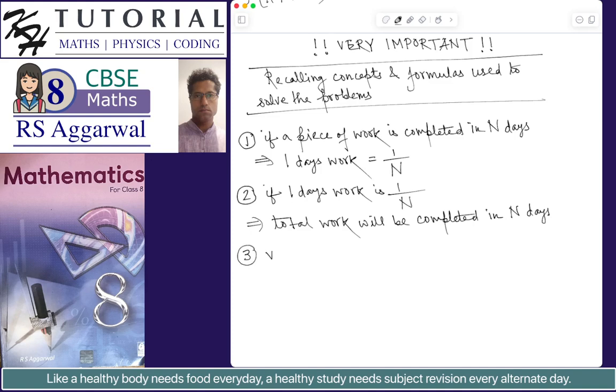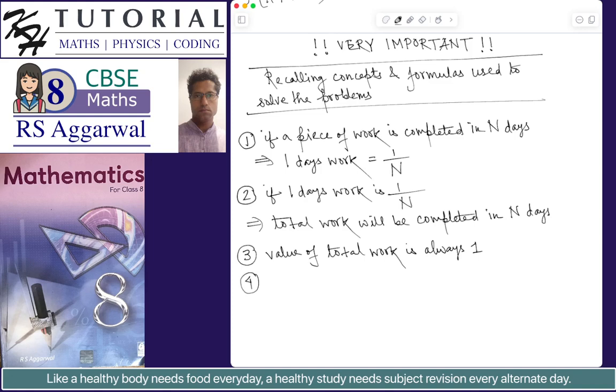The value of total work or a piece of work is always 1. The value of total work is always 1. Okay. 4.